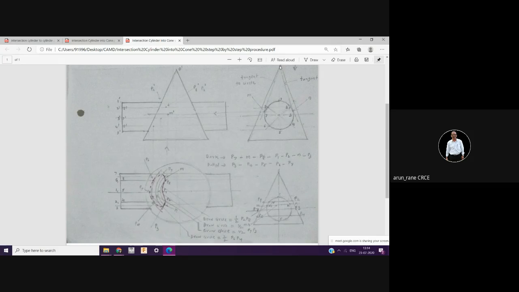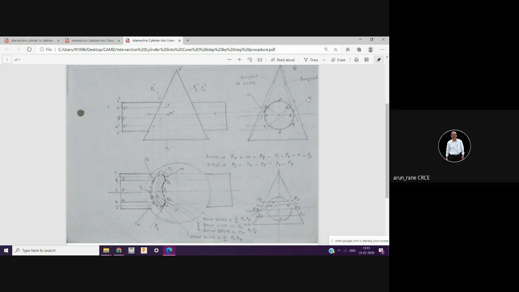From the apex, you draw tangents to this circle. From an external point you can draw 2 tangents to the circle. So from this point you draw 2 tangents, and where they touch the circle, you name this as M and you name this as N, and draw one more line from this M and N. This is the biggest generator for this cylinder, and that is what this line is. So how many line segments can you see altogether?